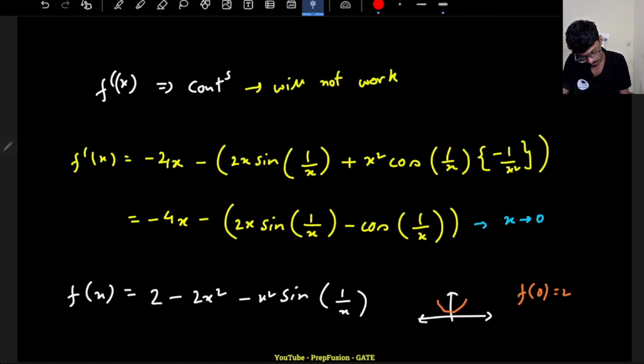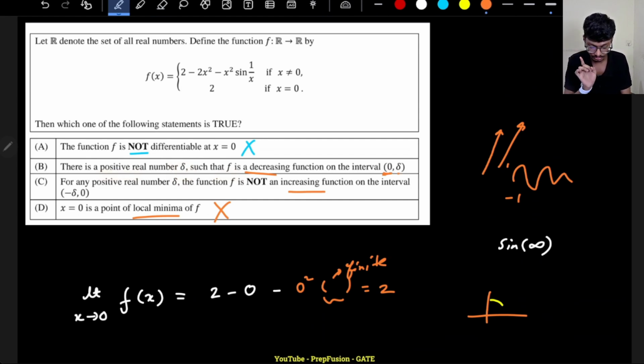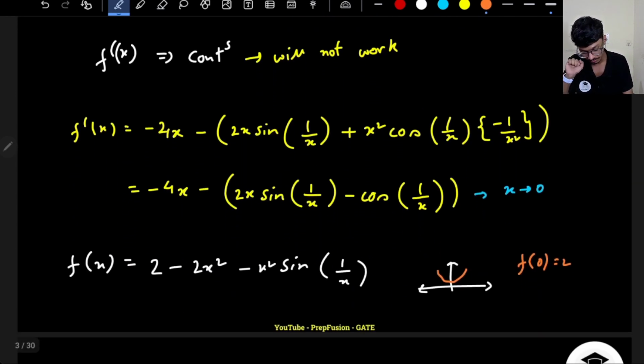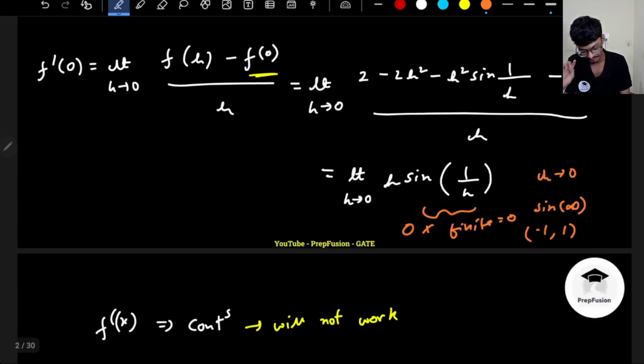Even though I'm very close to 0, they are asking me to tell a positive real number delta such that f is a decreasing function on the interval. It must start from 0 and end at delta. So our starting point must be 0. At 0 I can definitely comment what the value of the function is.